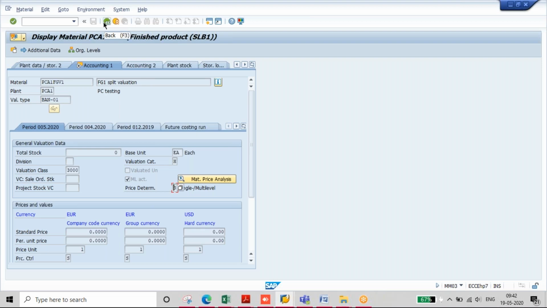For that we have to do separate front end activities where we need to maintain some ratios for a particular higher material. These two are the two separate valuation type materials, and how the cost should be split. It is not config, it is front end.